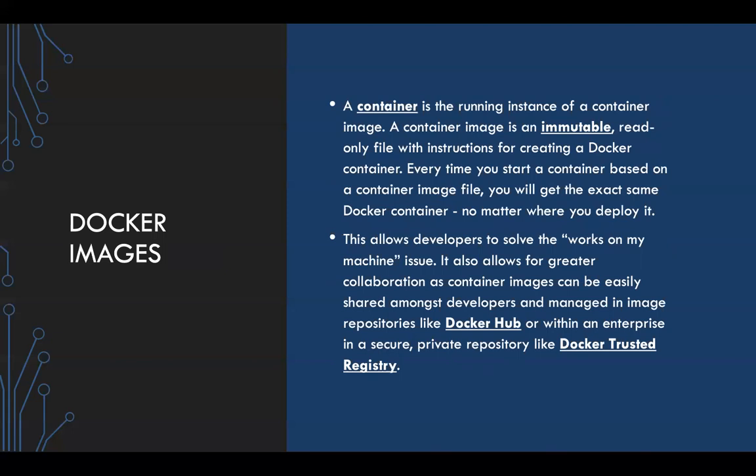So you can see over here that your container image is immutable, which means that it's a read-only file system. Once you create your Docker image, you will not be able to modify that image. When you run your image within a container, a writable layer is created over your image, and you are writing only to that writable layer. You're not modifying the underlying image because it is immutable, which means it cannot be modified, right? You're always writing to the writable layer once you spawn your image onto a container, right?